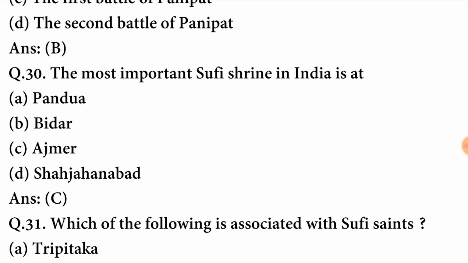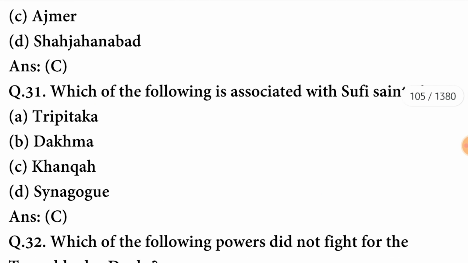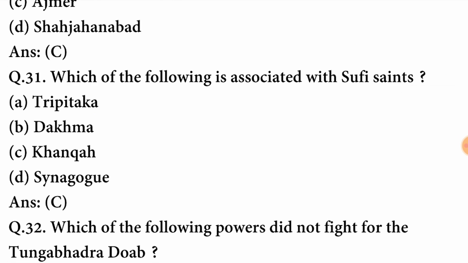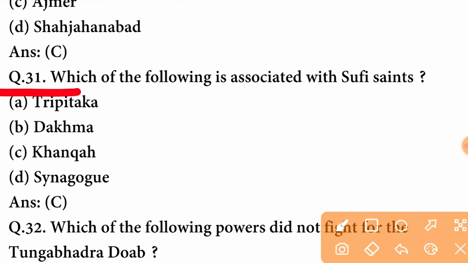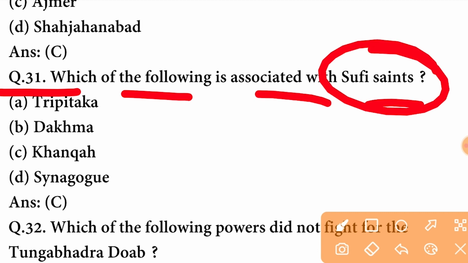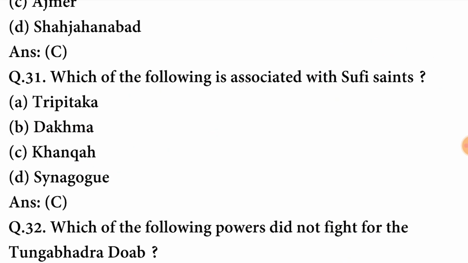The most important Sufi shrine in India is at Ajmer. C option is correct here. Which of the following is associated with Sufi saints? The thing associated with Sufi saints is Khanqah. C option is correct here.